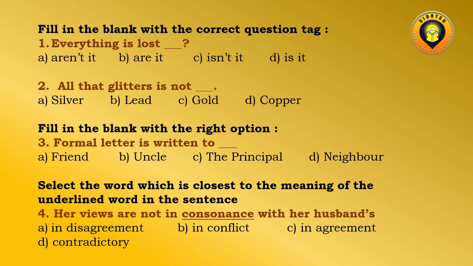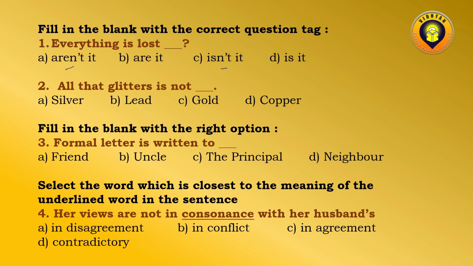Remember one thing, when there is a positive statement, and everything is lost is a positive statement, right? So in order to confirm this positive statement, we need to put a negative phrase. We have got 2 negative phrases: aren't it and isn't it.